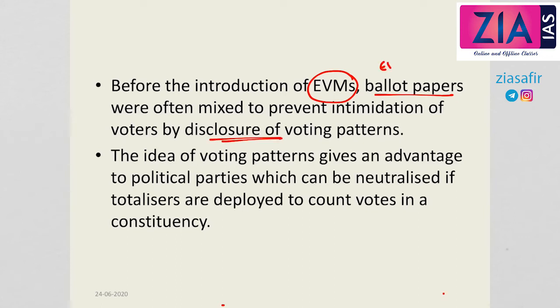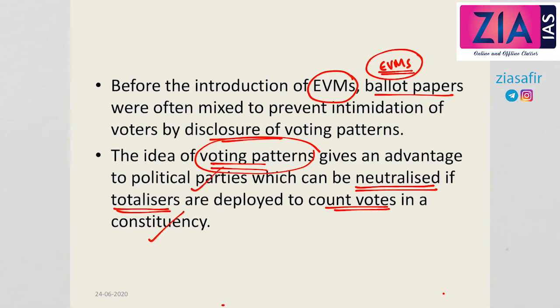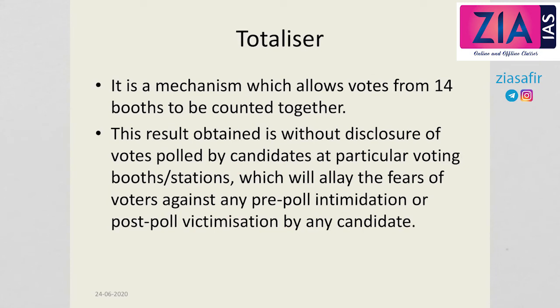And the idea of voting patterns gives an advantage to political parties, which can be neutralized if totalizers are deployed to count votes in a constituency. So totalizers will help in mixing, or not giving an idea about the voting patterns.